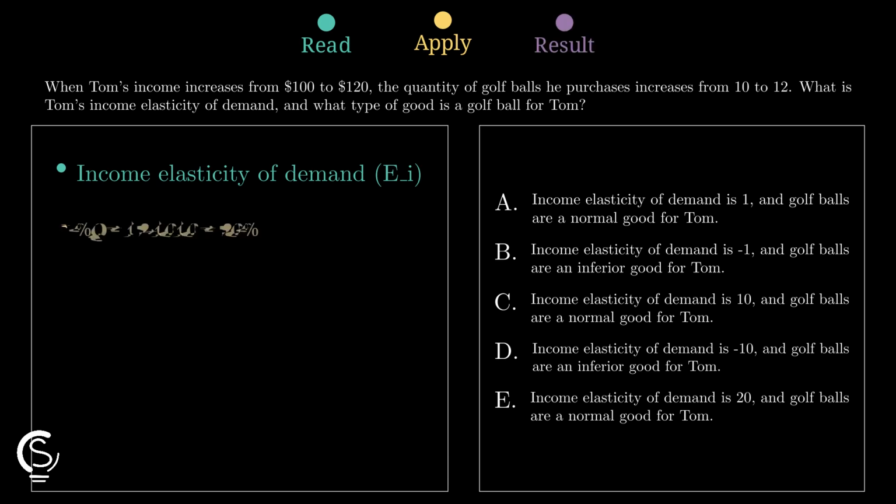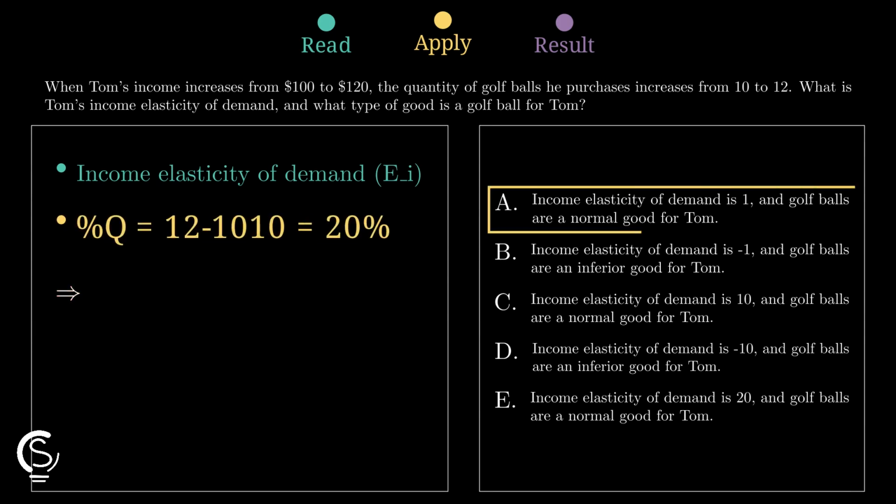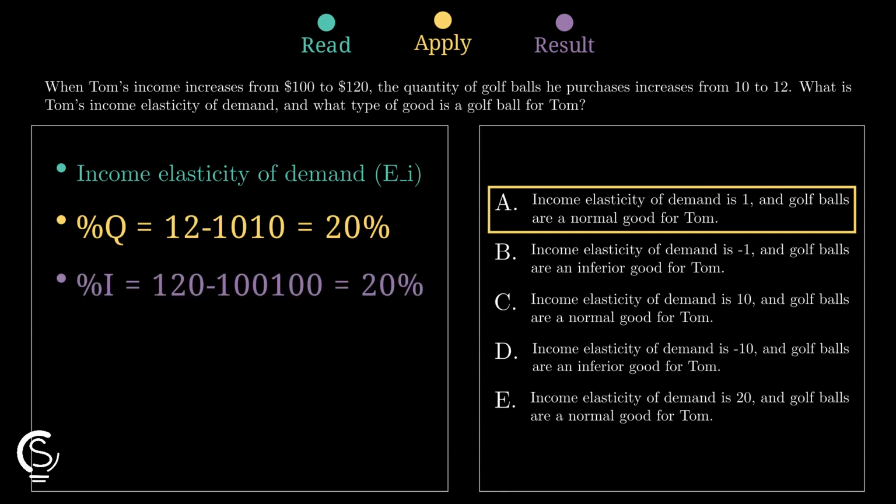Finally, divide the 20% quantity change by the 20% income change. This equals 1, meaning golf balls are a normal good.